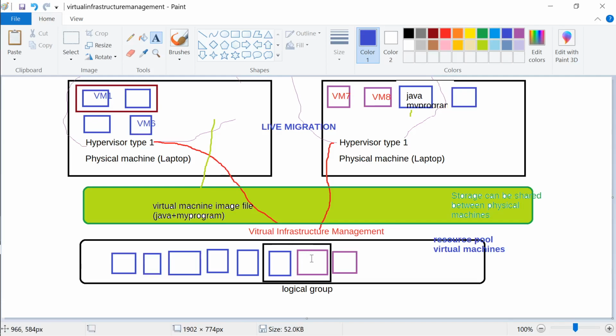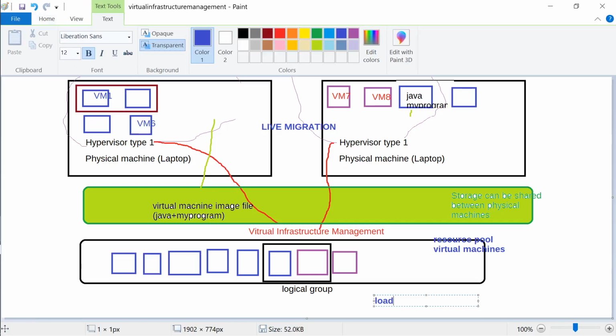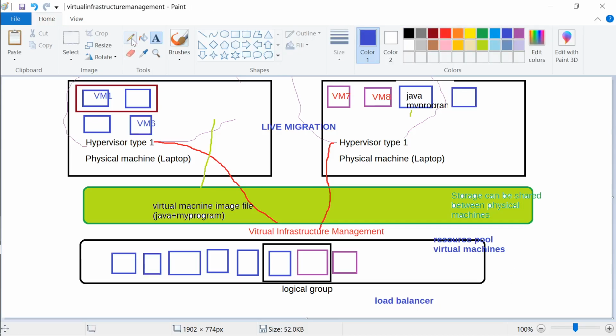And if he wants to assign any user, say there's a load balancer, and this load balancer wants to balance the load with a cluster of two computers, this logical group will be assigned to the load balancer. But in reality, these virtual machines are running on two different physical machines. Do I even know about it? No. For the load balancer, I have to balance my load between these two machines. So that is how it is managed.